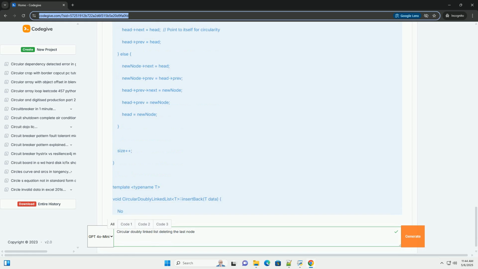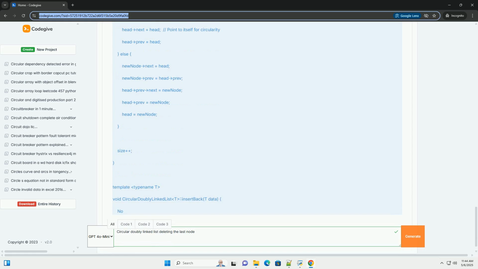Why circular doubly linked lists? Circular doubly linked lists are useful in situations where you need efficient traversal in both directions and a seamless loop. Common use cases include: round-robin scheduling, when processes or tasks need to be executed in a continuous cycle; music playlists, where you want to loop back to the beginning after reaching the end of the playlist; and undo/redo functionality, maintaining a history of actions with the ability to move forward and backward through the history.